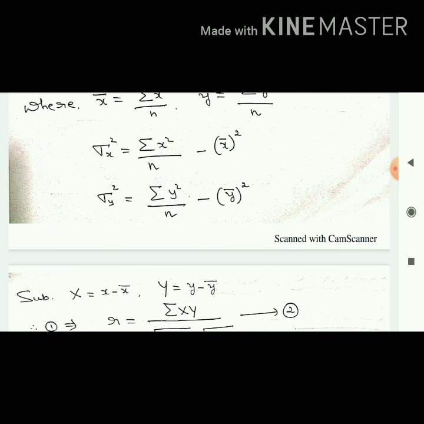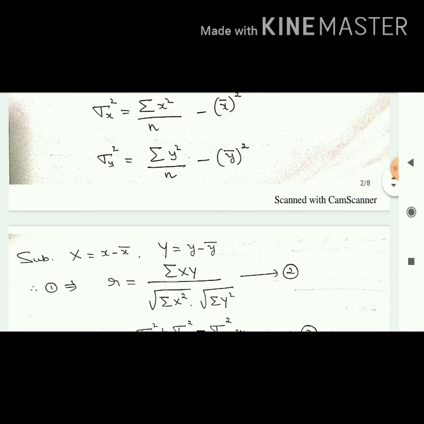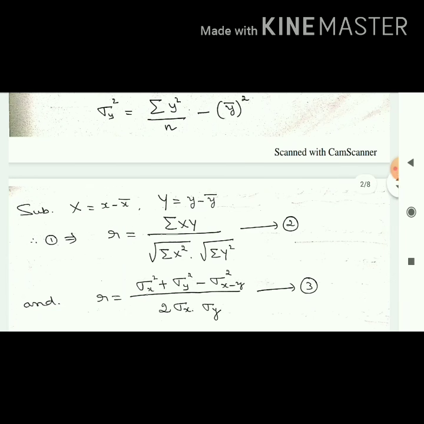Now in the first equation, in place of x minus x bar in the numerator, I will take capital X, and in place of y minus y bar, I will take capital Y, just for convenience, and I will simplify and get one more alternative formula. I have not given all the steps, you just remember the formula, that is sufficient. So the second formula is summation capital X capital Y divided by square root of summation x square into square root of summation y square.